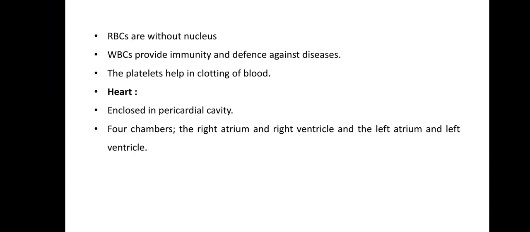Now come to the next part, blood vessels. Blood vessels are a network of pathways through which blood travels throughout the body. Arteries and veins are the two primary types of blood vessels in the circulatory system of the rat. Now come to arteries.